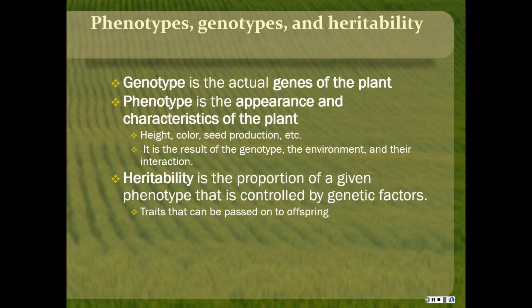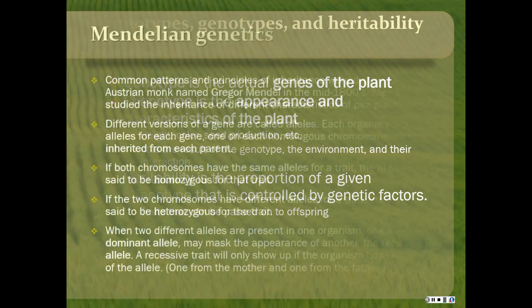The characteristics would be things like height, color, seed production, and it's the result of the genotype, but also the environment and their interaction, because the environment would have an effect too. And heritability is the proportion of any given phenotype that is controlled by genetic factors, because some of it is environmental. The way a plant looks might be determined by its environment partly. But the part that's genetic is heritability. Those are the traits that can be passed on to offspring.